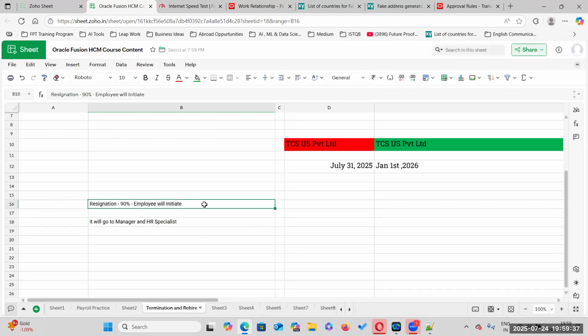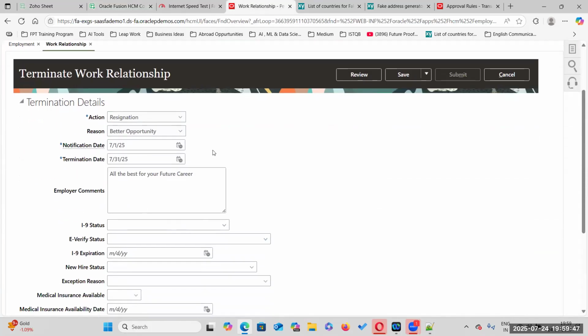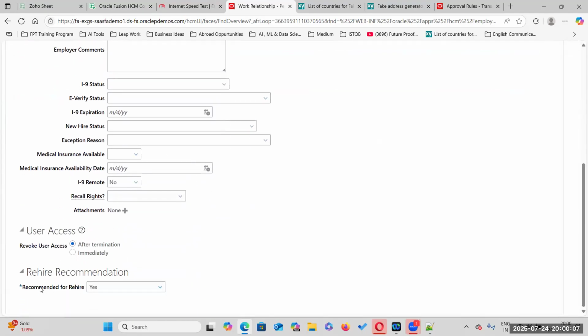Okay. So they will get the notifications. Once the employee gives the resignation, they will get the notifications based on that. Employee logs in, and based on that, the HR specialist logs in and terminates the work relationship. What is the action? Resignation. What is the reason? Better opportunity. Okay. So now, recommended for rehire.